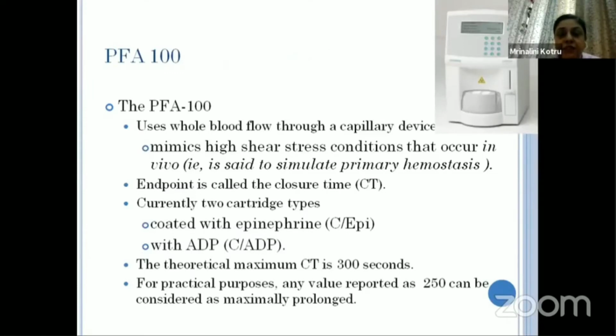So in PFA, we use whole blood which moves through a capillary device and mimics the high shear conditions that occur in vivo. So it is mimicking in vivo conditions.